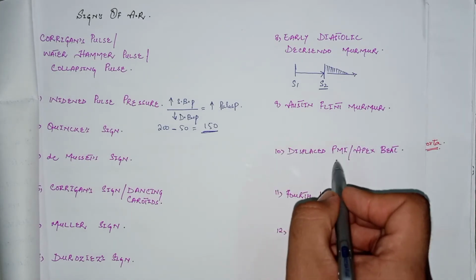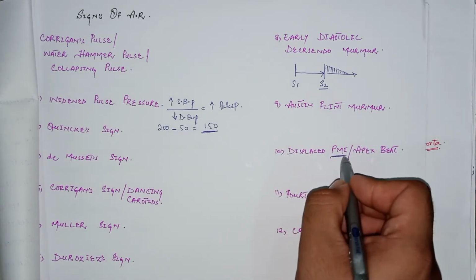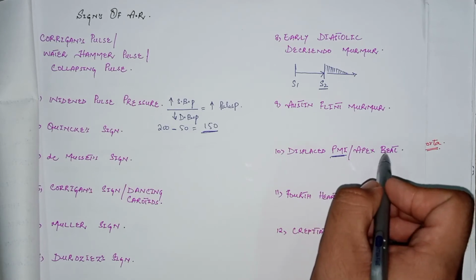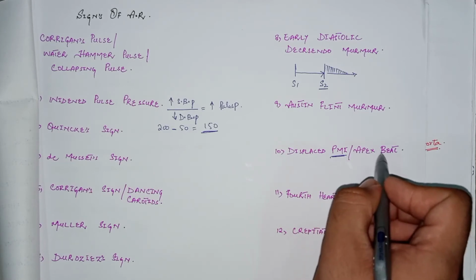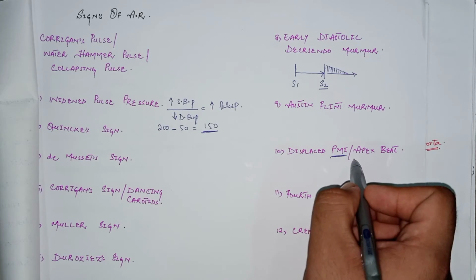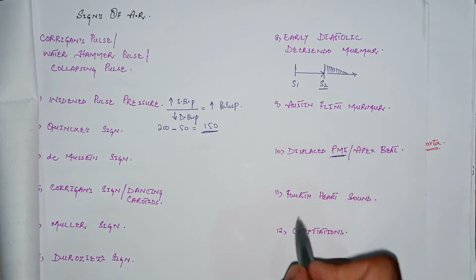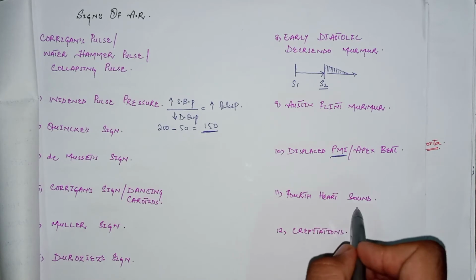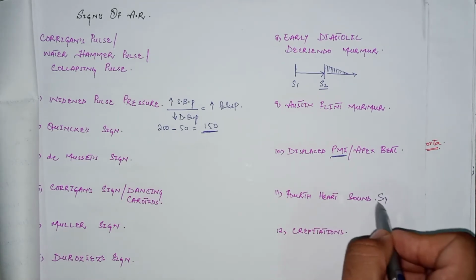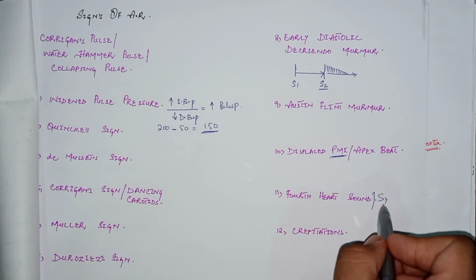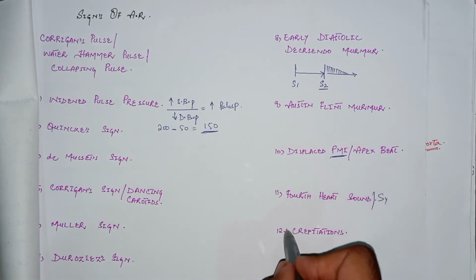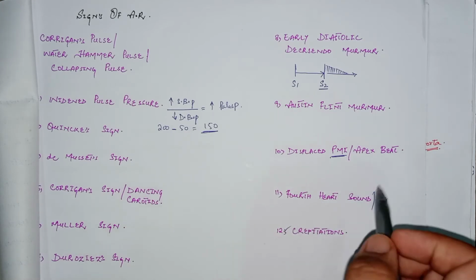There is a displaced PMI, that is, the point of maximal impulse or apex beat is displaced from its normal site because of increased end diastolic volume, or volume overload and pressure overload. The next feature is the fourth heart sound, that is, S4, which is produced because the atria contract against the stiffened ventricle because of left ventricular hypertrophy. There are also crepitations at the bases of the lungs because of pulmonary congestion.